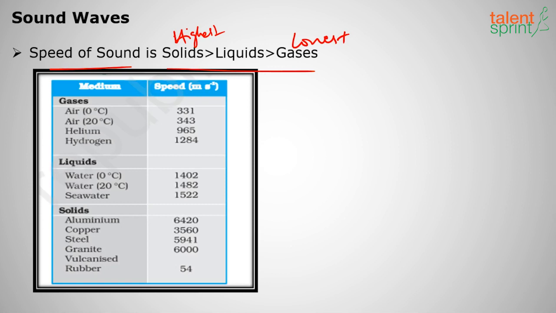So in air, it is very less. We have already seen in gases. How much is it? 331 meter per second in air. A very repeated question: the speed of sound in air is 331 meter per second at 20 degrees centigrade. So as the temperature increases, its speed will also increase. In liquids also it is more because it has to travel through denser things. In solids it will be highest.